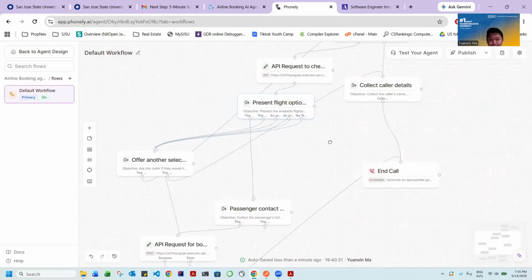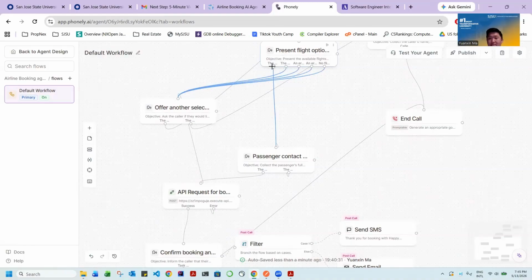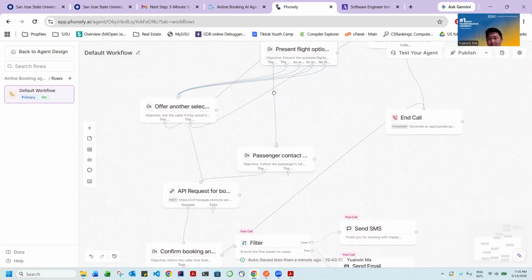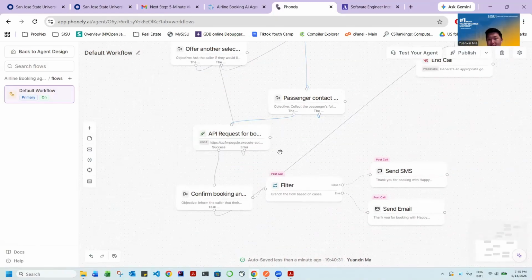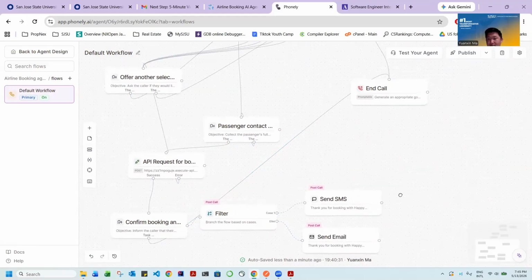If the user selects a flight, we do the passenger contact. We get all the contact details, and then we send the selected flight ID and the passenger contact to this API to book the flight. If it's successful, we confirm the booking with the customer. After the call ends, we send an SMS if it's a US number, or send an email confirmation if it's not a US number.